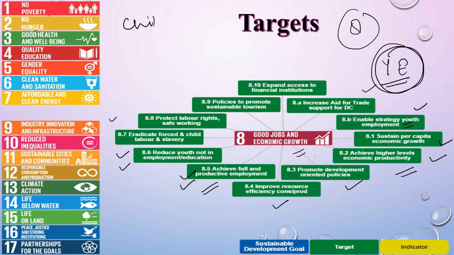As we know that the cases of child labor are very high, so we need to eradicate that. Protect labor rights, safe working, and policies to promote sustainable tourism. And lastly, expand access to financial education. So these are the targets which are to be achieved under the eighth goal.